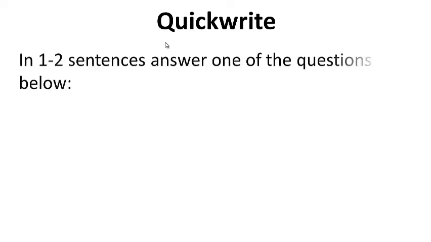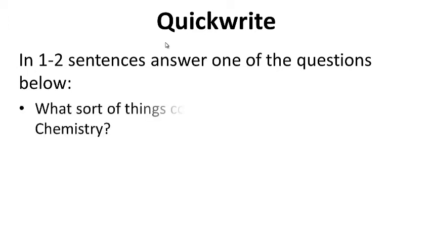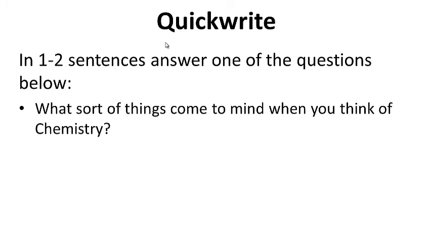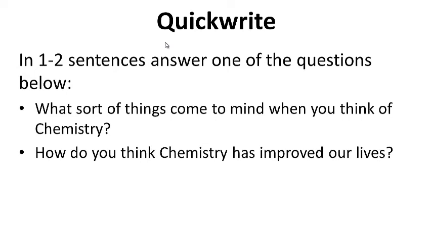In your notes, you will see a section for your quick write. The quick write is designed just to get you thinking about today's topic or lesson. In 1 to 2 sentences, answer only one of the questions below. You don't need to write the question. What sort of things come to mind when you think of chemistry? How do you think chemistry has improved our lives? Once again, there's really no wrong answer. Just write what comes to mind. Go ahead and pause this if you need more time while you write. I'm going to move on.